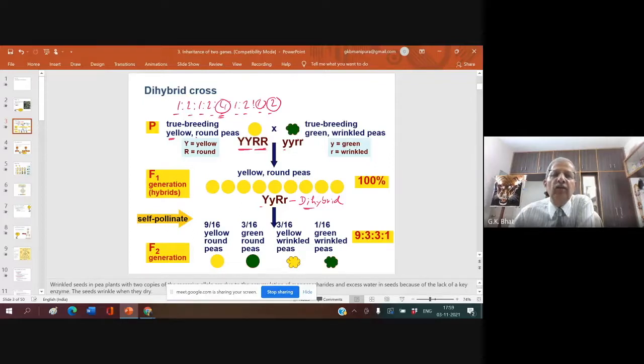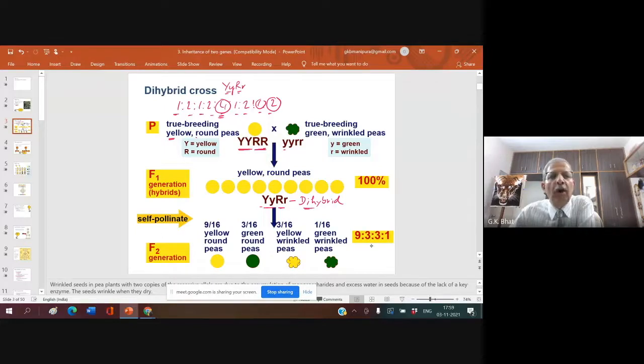Genotypically, which occurs in 4 in number? It is YyRr, the one which is heterozygous for both. This is also heterozygous. Occurs in 4.